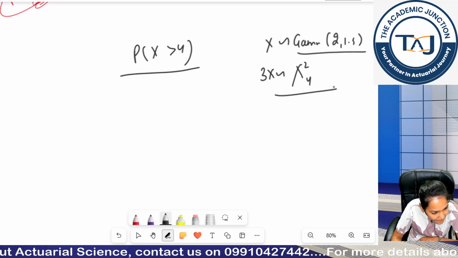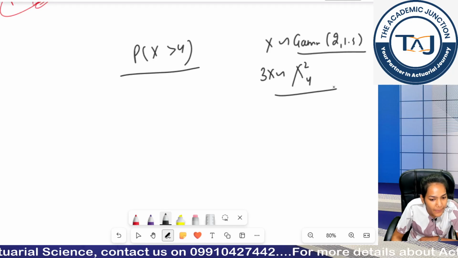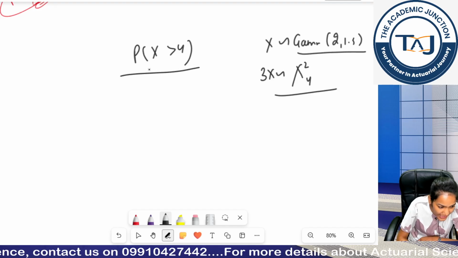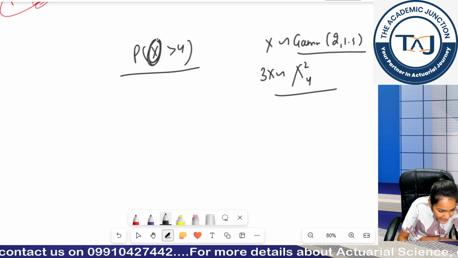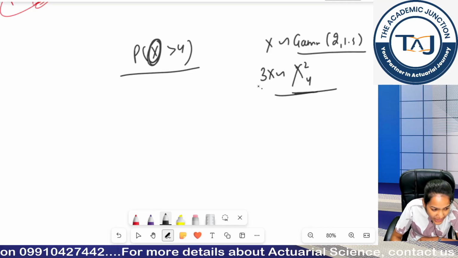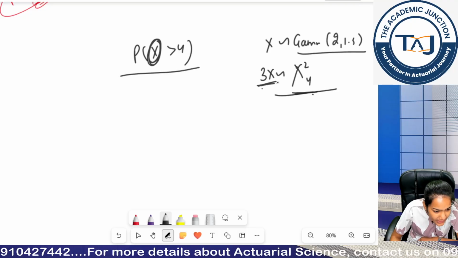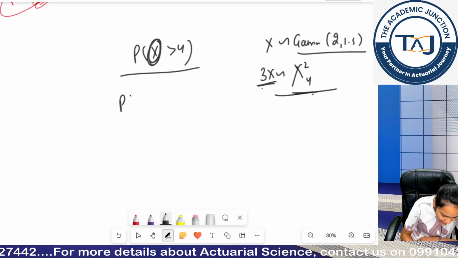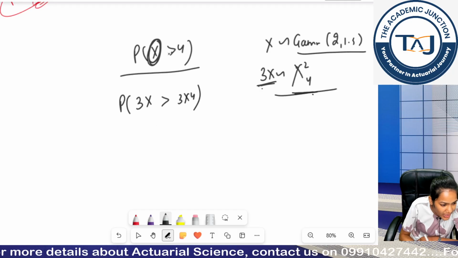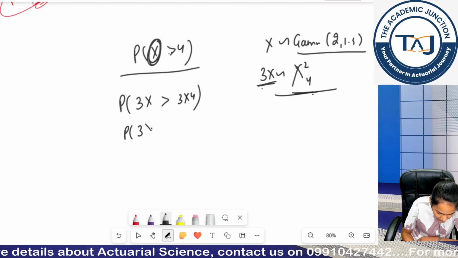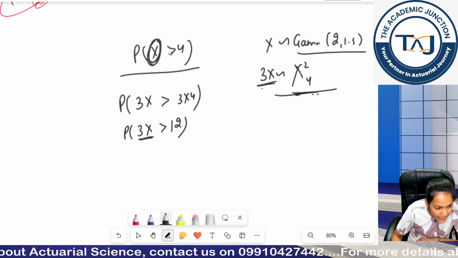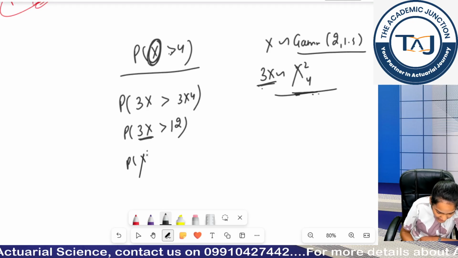Clear? So can I make this random variable x into my random variable which is following chi-square 4, and the random variable following chi-square 4 is 3x. So I can multiply 3 on both sides of my inequality, and since my 3x is following chi-square 4, I can replace this as chi-square 4.